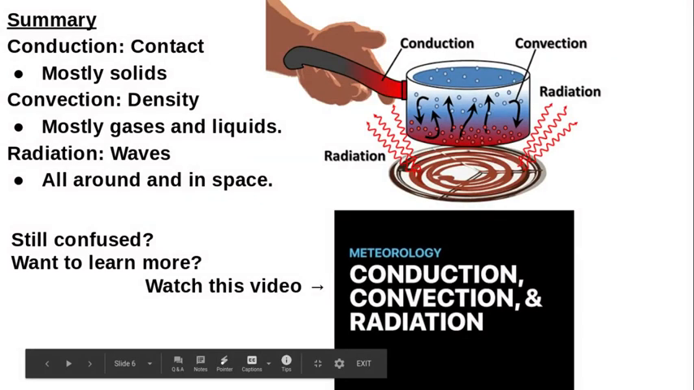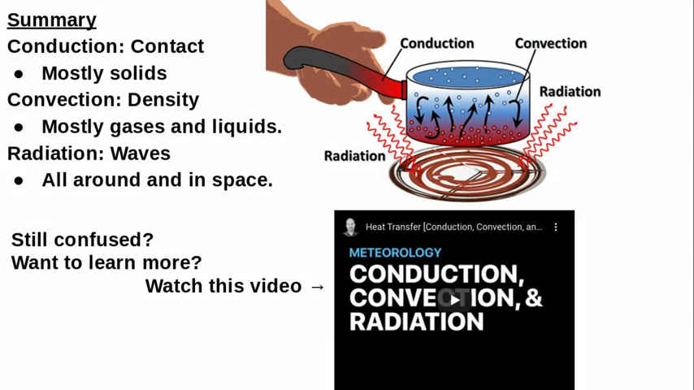All right, but just to summarize the first part of our lesson so far, conduction happens through contact, and that's mainly happening with solids. Convection happens because of density differences, and that's mostly gases and liquids. And then finally, radiation happens through waves. They can move all around and in space. So this picture does a really good summary of the three different types of heat energy transfer.